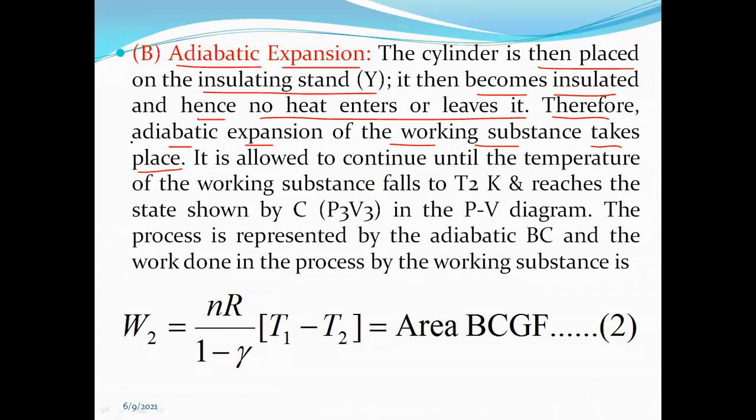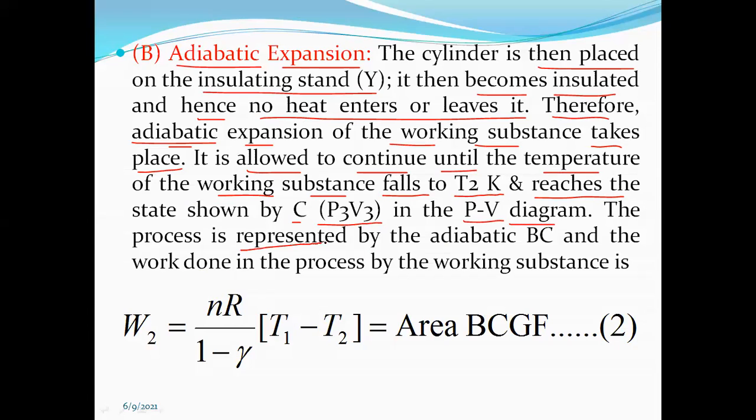Adiabatic expansion means sudden expansion or fast expansion. It is allowed to continue until the temperature of the working substance falls to T2 Kelvin. If you remember, T2 Kelvin is the lower temperature of the sink. And it reaches the state shown by C, P3 V3 on the PV diagram, which is also known as the indicator diagram.